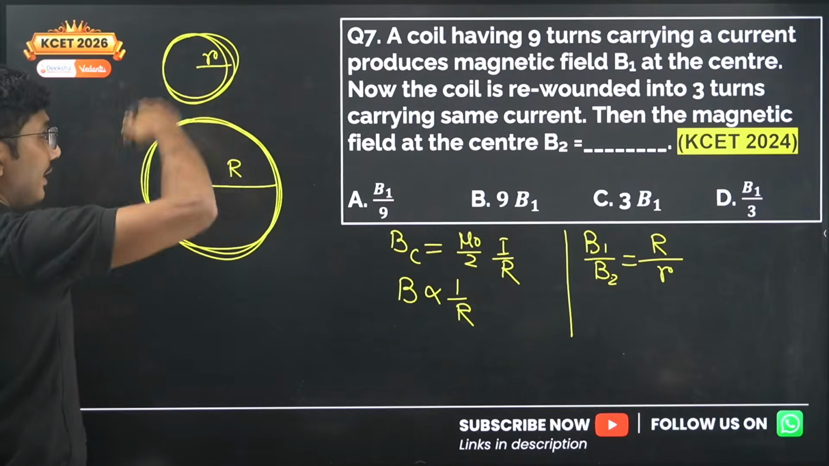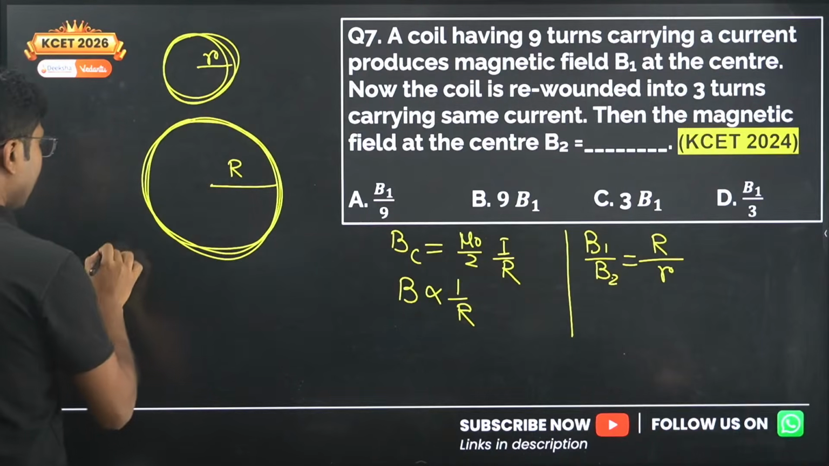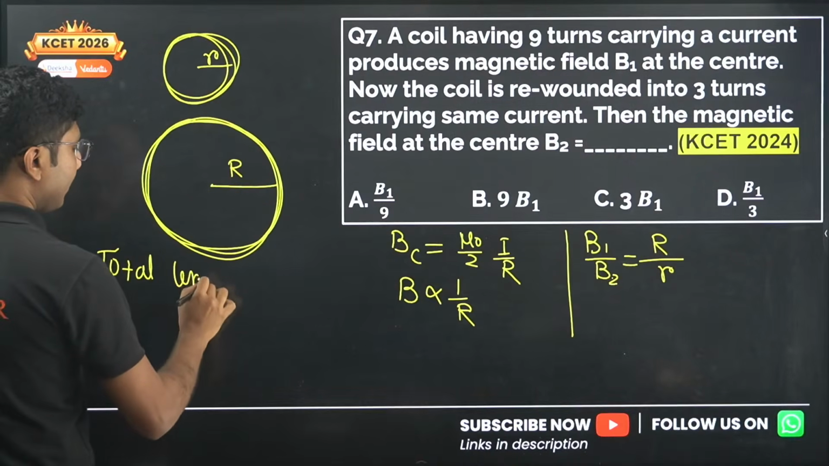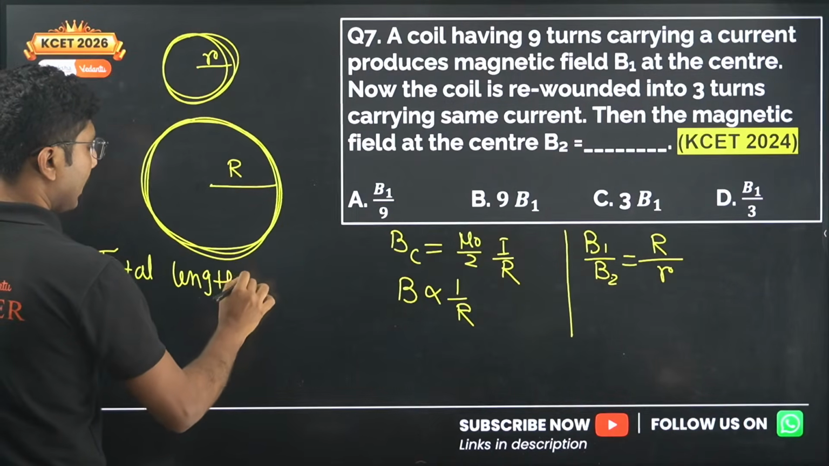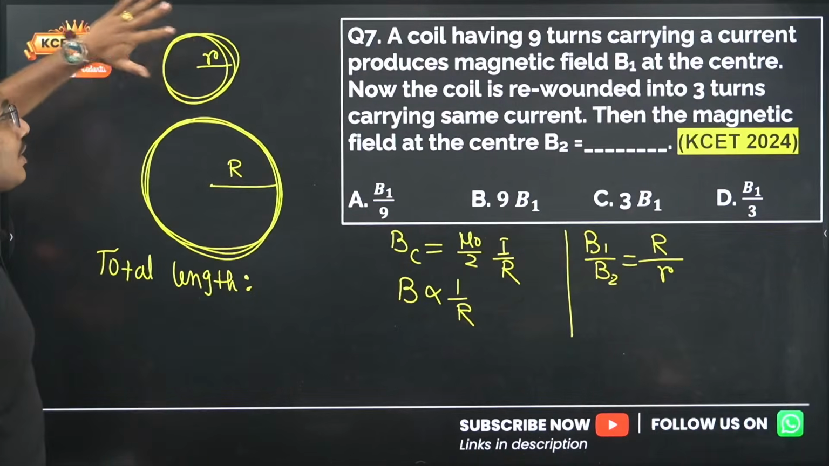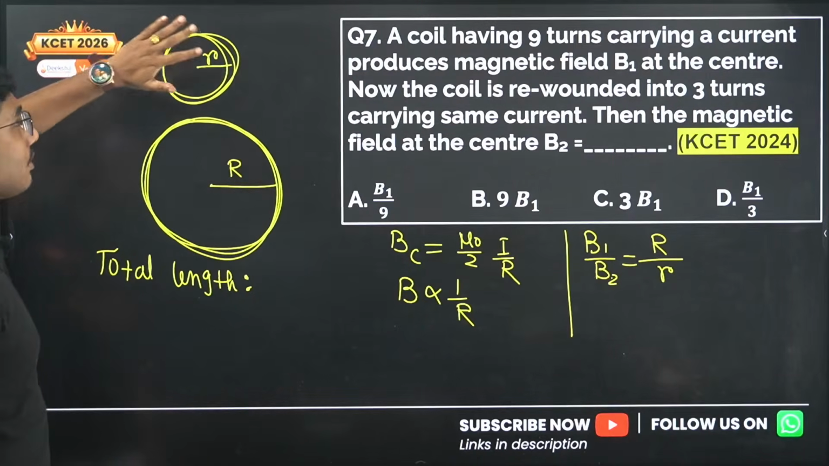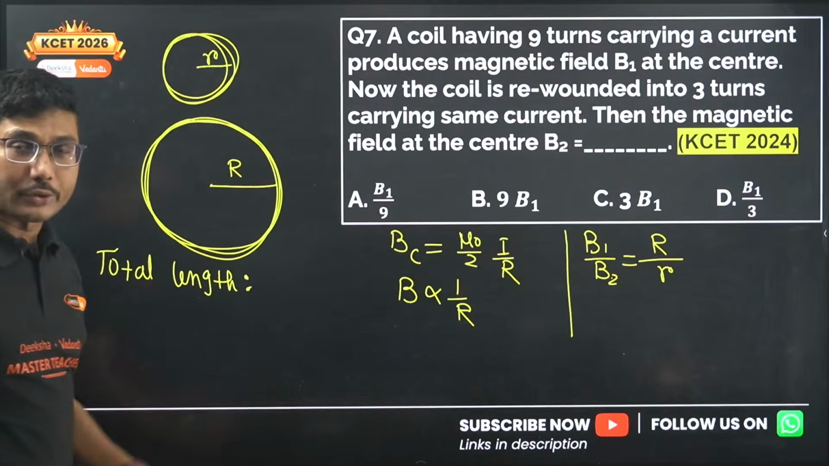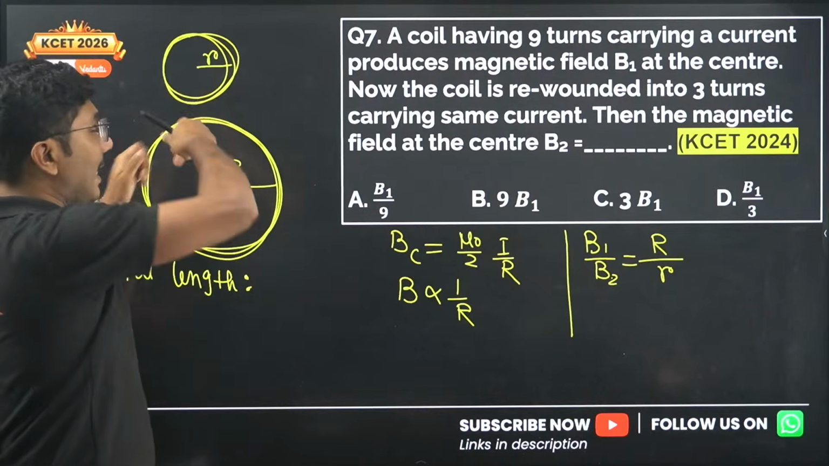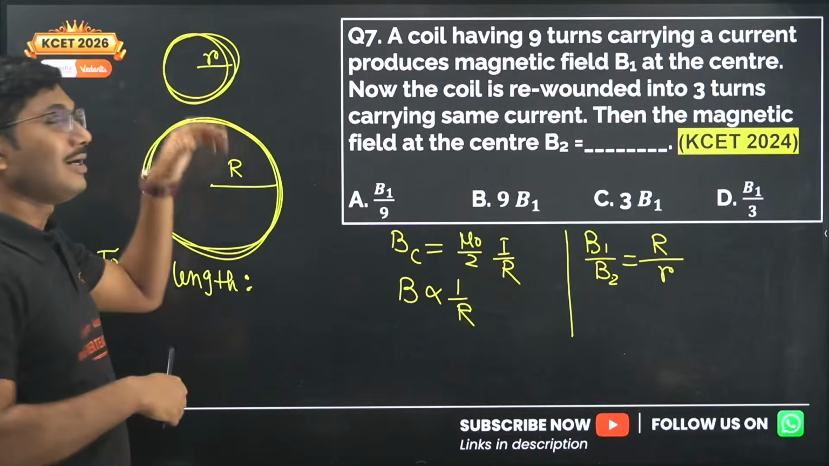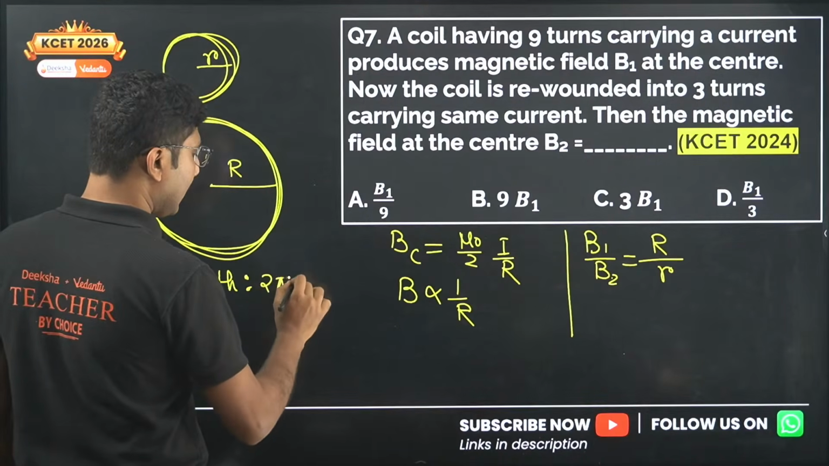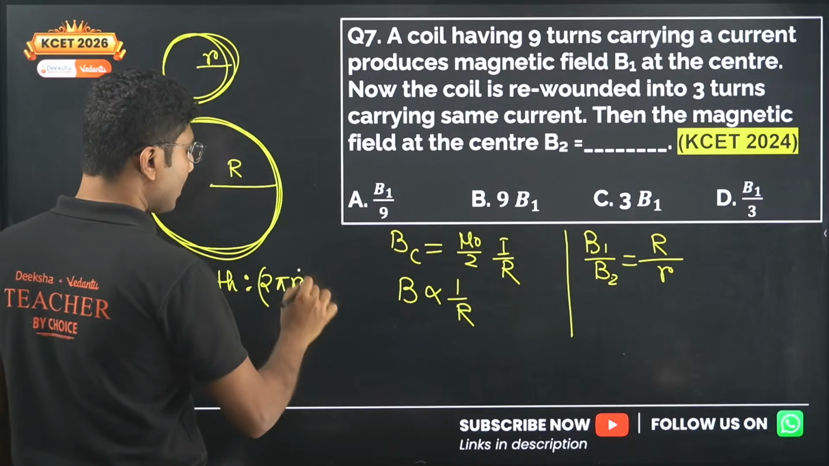So when you are rewinding it, that means the total length in both cases must be the same. So what is the total length in case number 1? How to calculate total length? It is a circular shape, so total length means we have to cut it and measure it. That means the perimeter. So perimeter is given by 2 pi small r and the total number of turns.